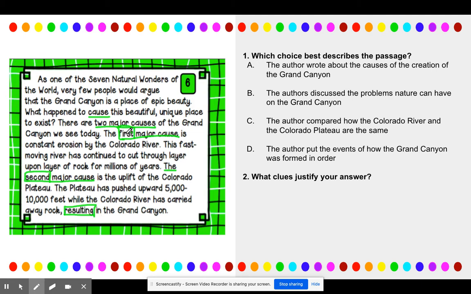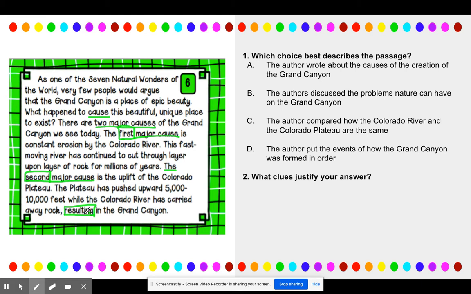Okay? So like I told you in our model that we did, sometimes I'm going to see transition words because that's just what good writers use. It doesn't always mean that it's going to be sequencing. You've got to look for those other signal words too. And because I'm seeing cause 1, 2, 3, 4 times and this word resulting, I'm leaning more towards cause and effect than I am sequencing.